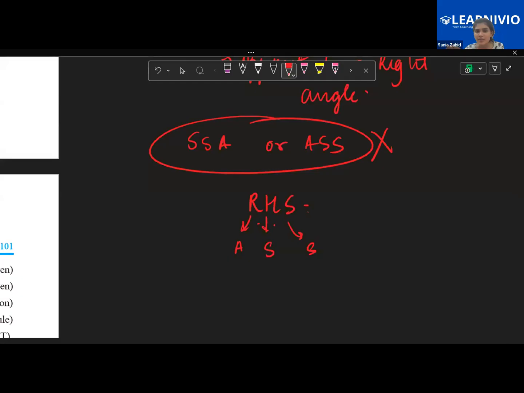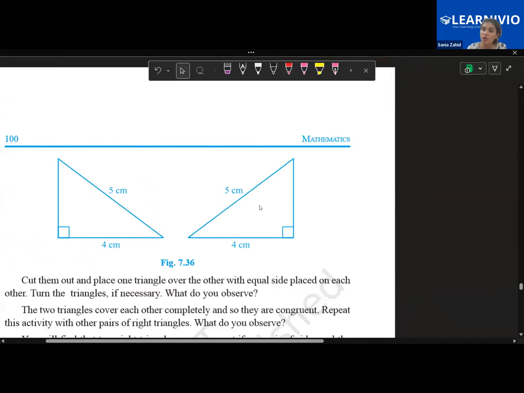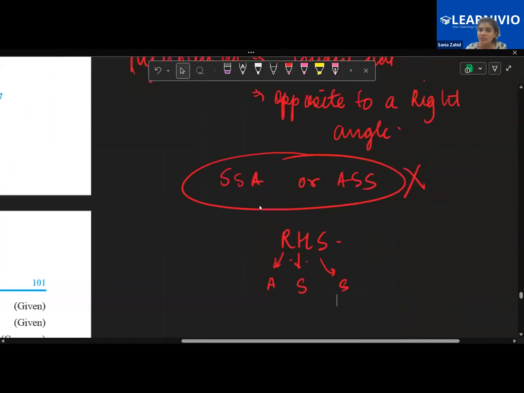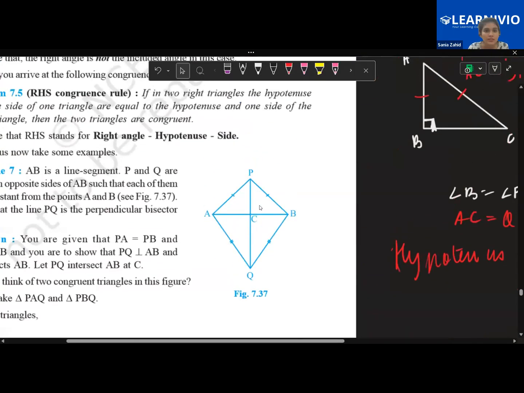So whenever you see something similar to ASS or SSA and there is a right angle triangle, you will instantly write that it's RHS. For a right angle triangle, your first priority will be to check it through RHS. Simple. So now you understood all the congruencies. We can have all the different kinds of combinations: AAS, ASA, SSS. We don't write SSA or ASS, but instead we write RHS. So all the different combinations are present.